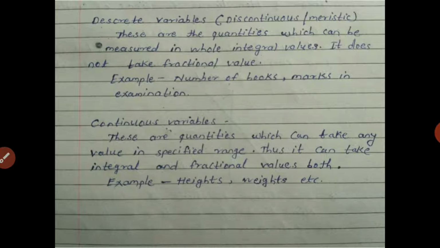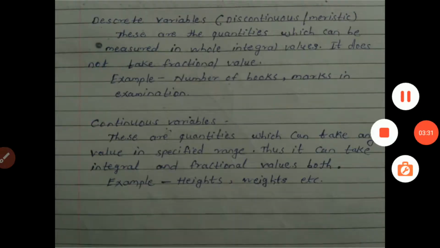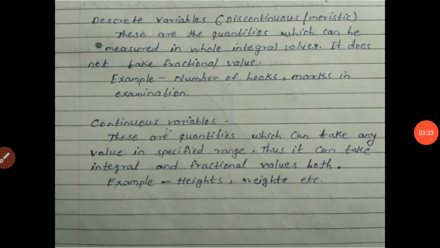So the students cannot obtain the marks in fractional values. The number should be in integral values.